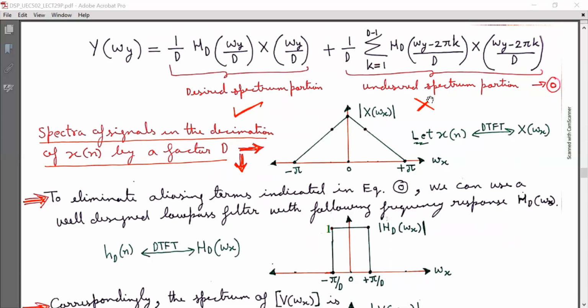I don't want this. That is why I have put a cross mark here. So how to eliminate that? That is eliminated due to the action of this low pass filter response Hd of omega y. So we will view what is happening on this Hd of omega y minus 2 pi k by D.